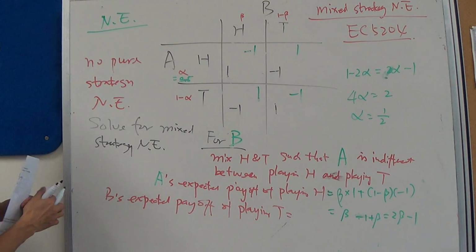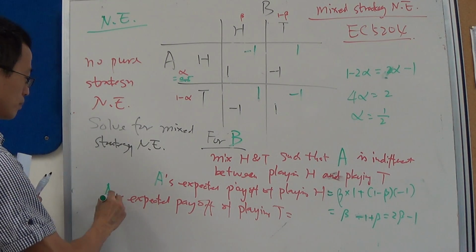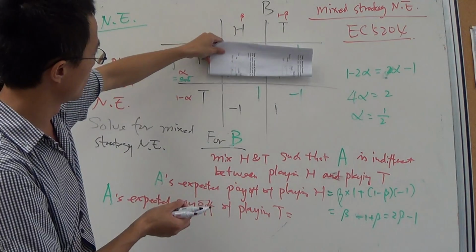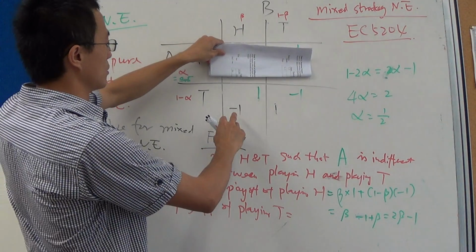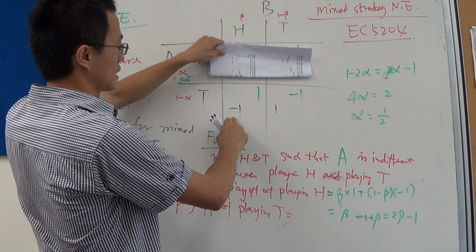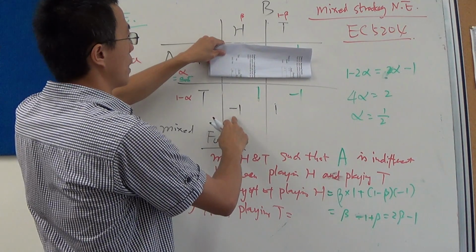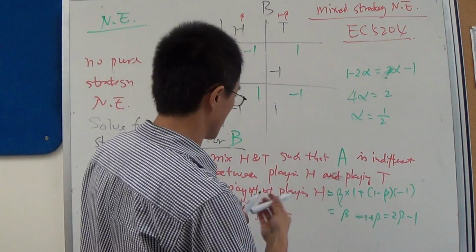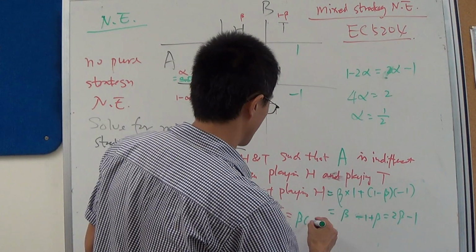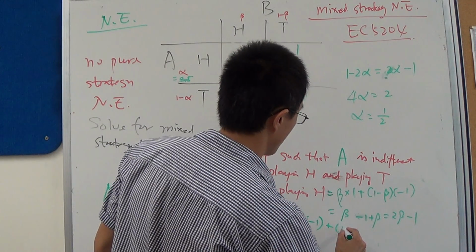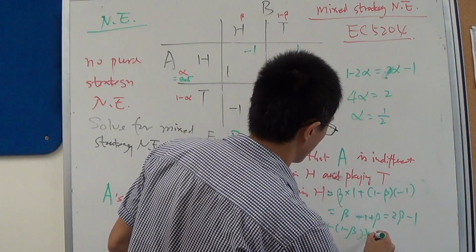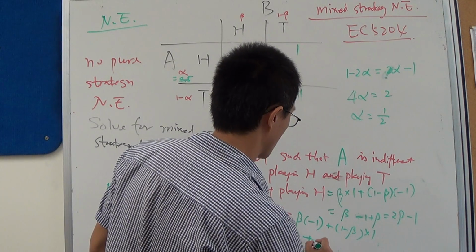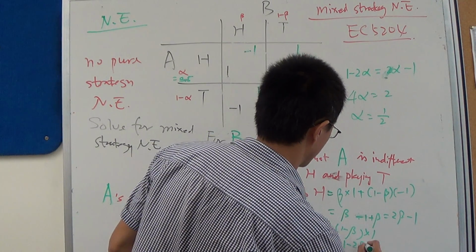Then what is A's expected payoff of playing tail? So if A plays tail, then there's beta chance of ending in these cells, getting a payoff of -1. There's 1 minus beta chance of getting a payoff of 1, which is equal to negative beta plus 1 minus beta. It's 1 minus 2 beta.